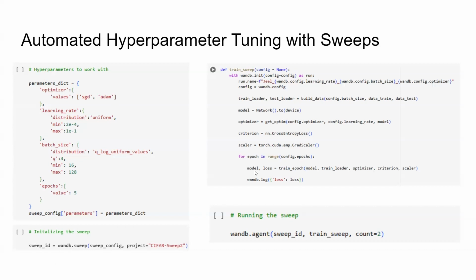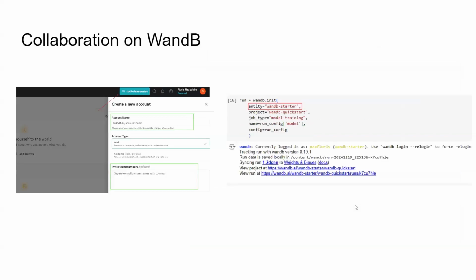The next step would be creating a function which takes in a configuration, and the configuration will be generated by the wandb.agent in order to select the parameters to use. Next is running your sweep, which is run by wandb.agent, which requires a sweep ID, the function for training the model, and then the count.